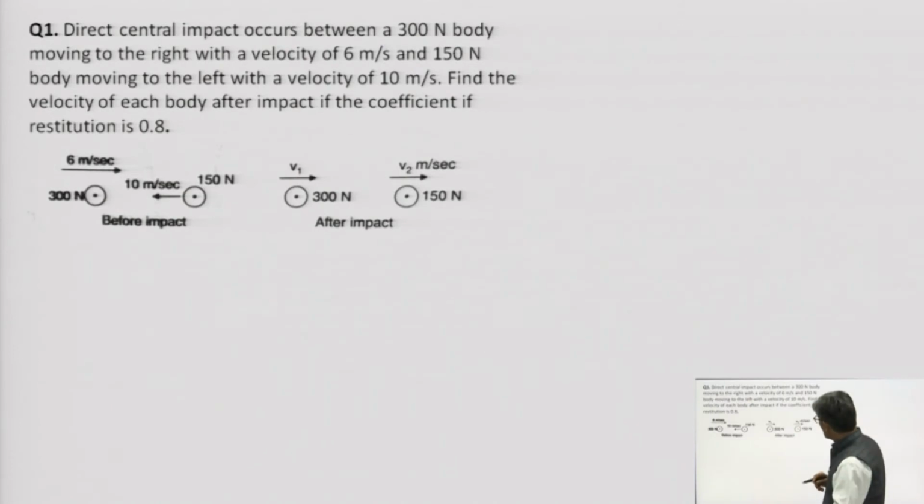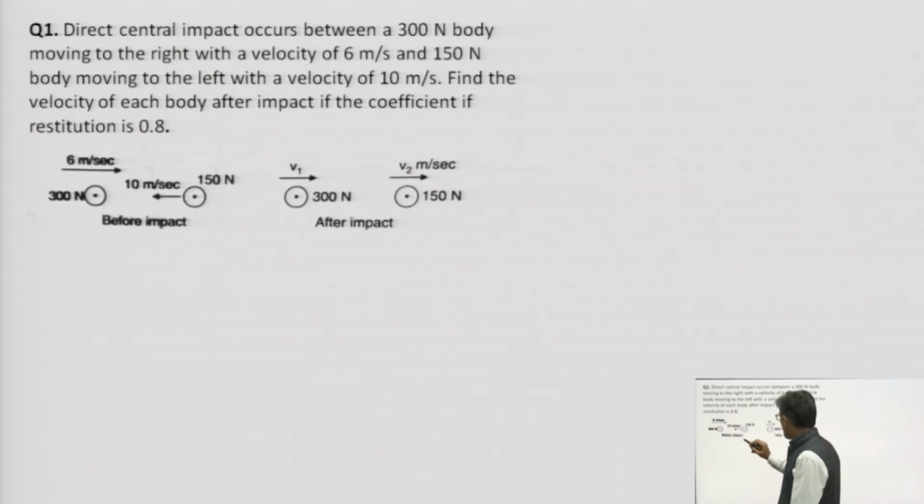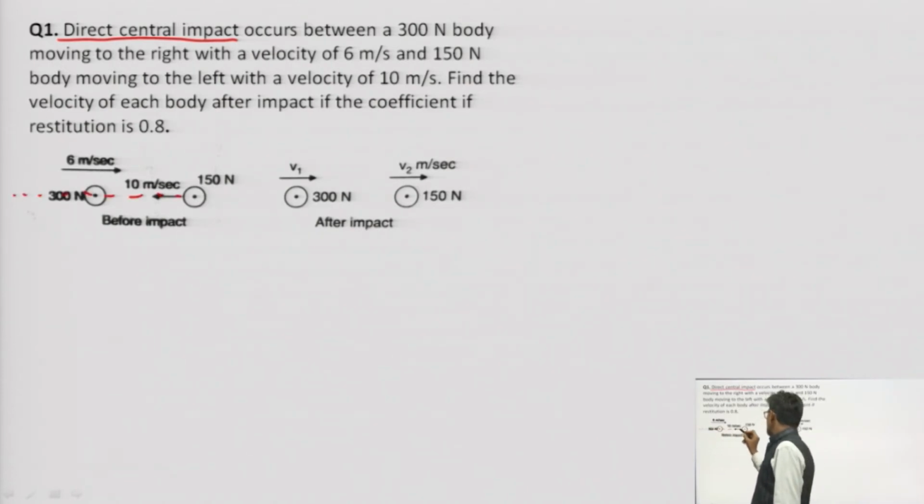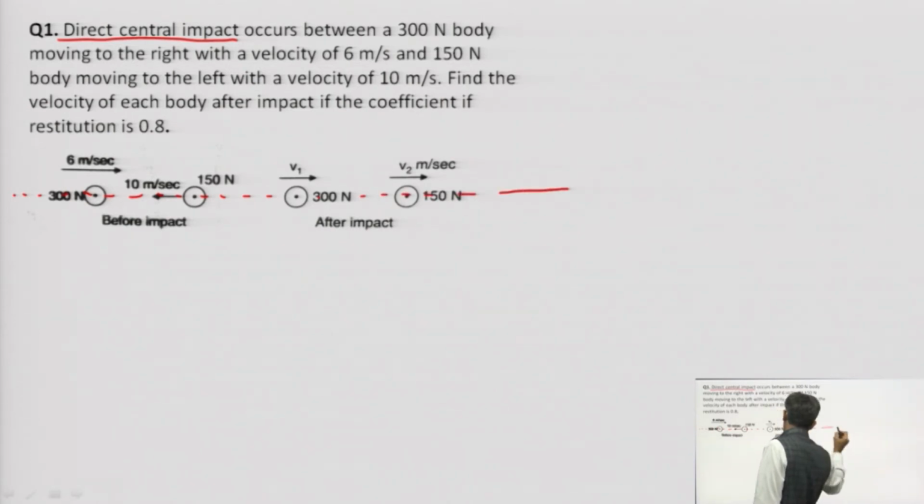So, let us do one question. In this question, two blocks are given. It is a direct central impact, meaning the line of impact passes through the centroid of each body, coinciding with a single line. This is the impact line.